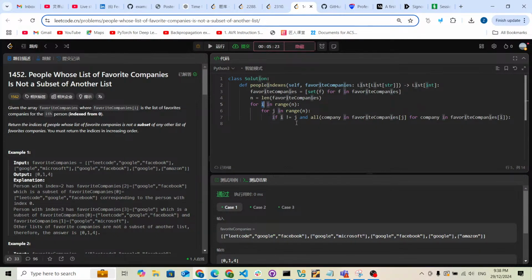So in which condition will I use index i? If it is not possible for all the indexes j, I'm going to use index i.